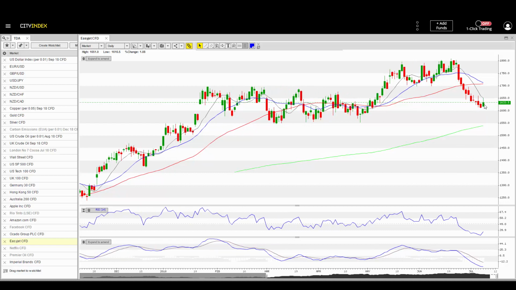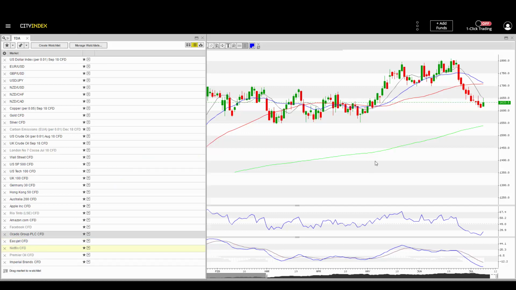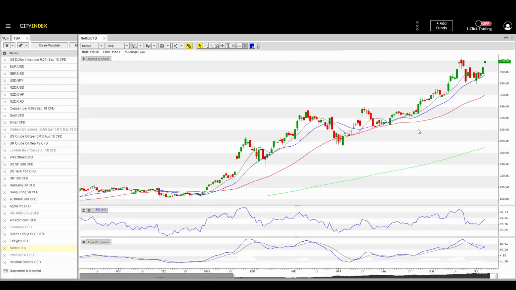EasyJet, strong moves to the downside, has not really landed in any historical level of support, although we have produced a bullish candle. We need to do that at some point, but I'm still a little bit more bearish on this. I'd like to see price come down to a formal area before finding support. However, we have produced our first bullish candle in this move to the downside, so keeping an eye on that, but I won't be looking for any trading opportunities on that, certainly not on an intraday basis and not any swing trading opportunities just yet.